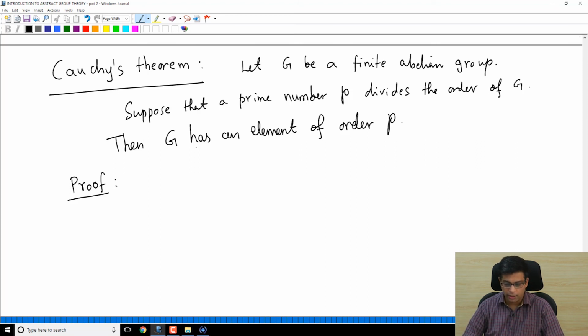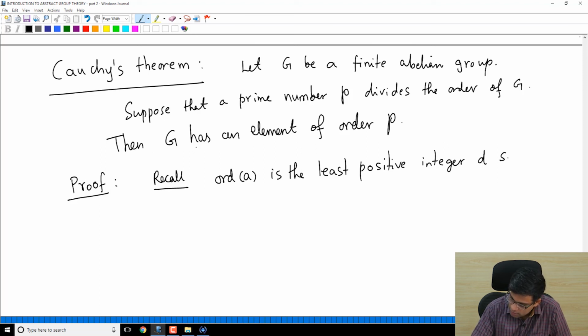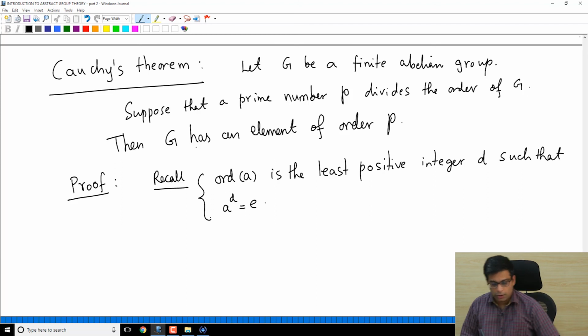So again, let's just see the statement. G has an element of order P. What is the order of an element? Recall, the order of an element A is the least positive integer D such that A power D is the identity. So there is such an element in the group G.